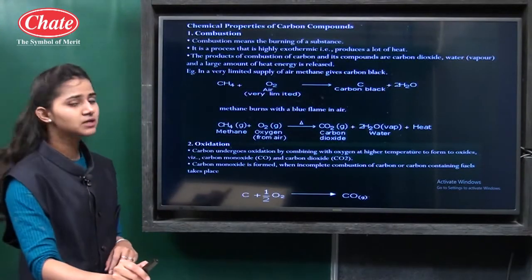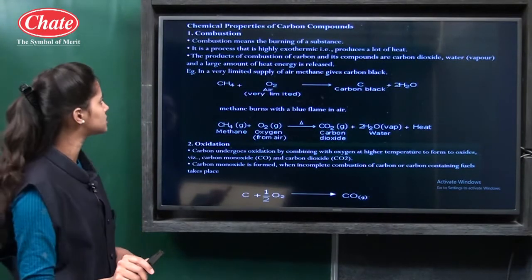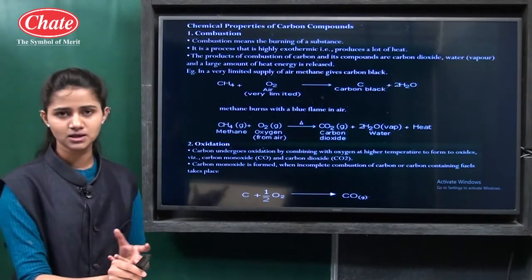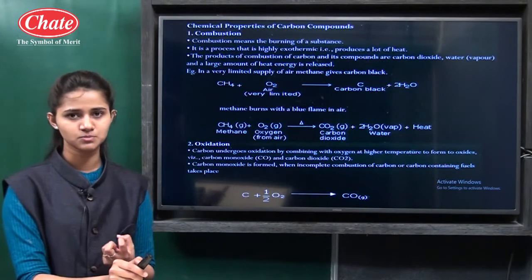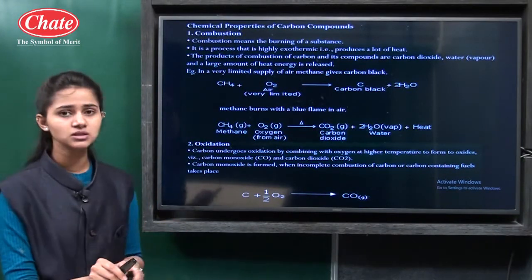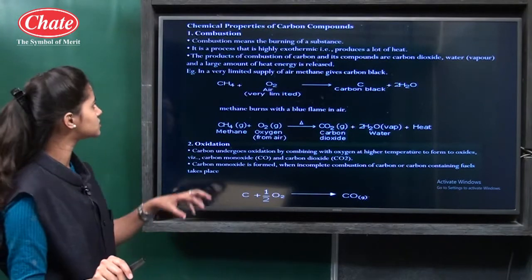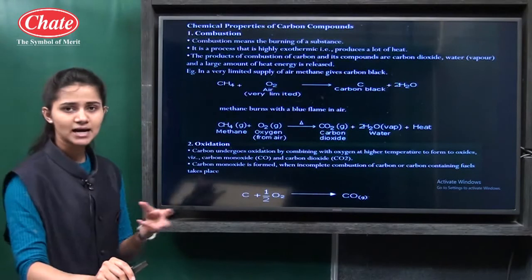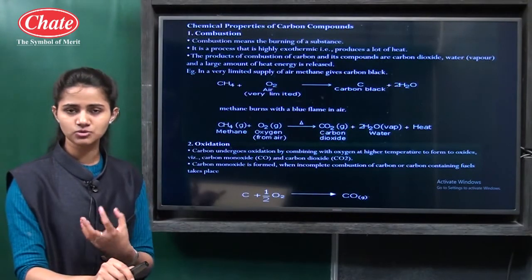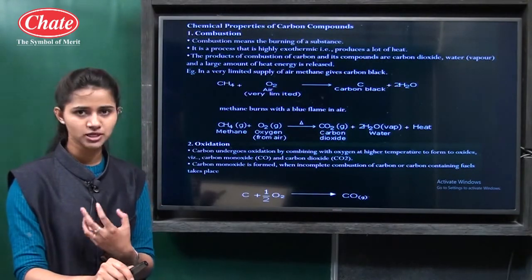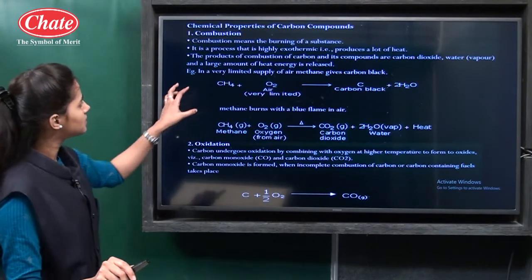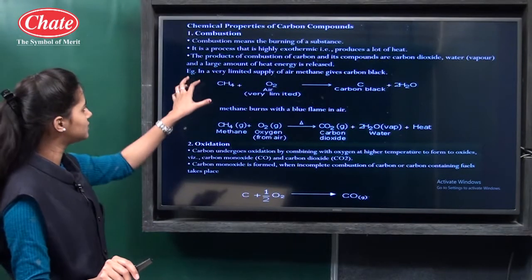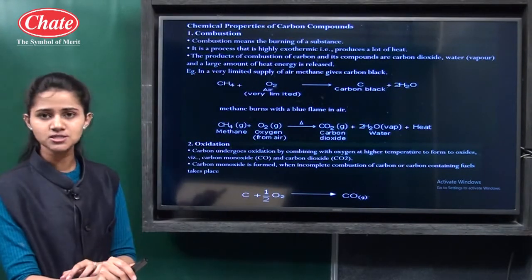Then see, chemical properties of carbon compounds. In that, first one is combustion. Simply, combustion means the burning of any substance. So in this point we are going to learn the combustion of carbon compounds. Whenever there is a combustion of carbon compounds, what happens? As it is an organic compound, carbon is there, so definitely it will release carbon dioxide gas. So the products of the combustion of carbon and its compounds are carbon dioxide, water, and a large amount of heat energy is released.